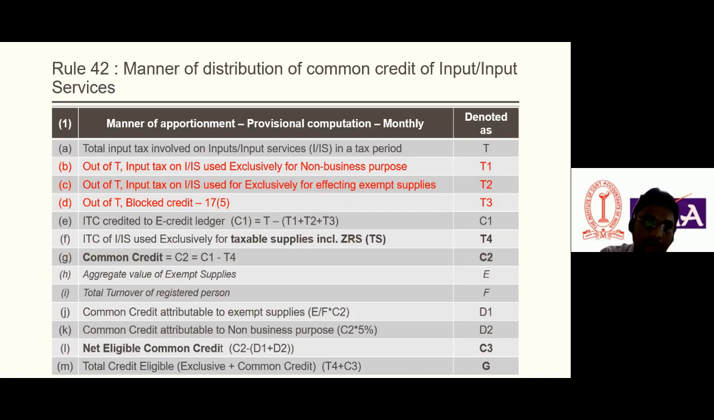All the game is going on this common credit. All the rule is revolving around this common credit. So how is that credit apportioned between taxable supply and exempt supply? We know the aggregate value of exempt supply, and we know how to compute it, on the basis of Section 15. We also know the total turnover, which will be denoted by T. By this we can compute how much common credit is attributable to exempt supplies.